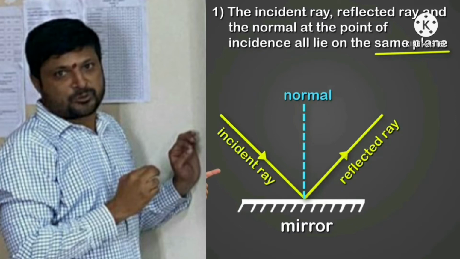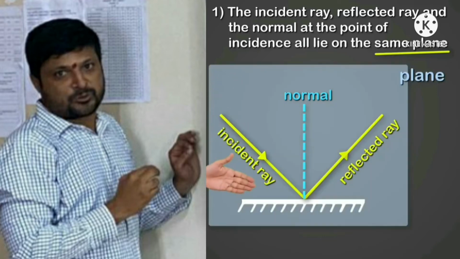Is it the mirror? It's not the mirror. In fact, the first law does not even talk about the mirror. It's this flat surface that is perpendicular to the mirror, and as you can see, the incident ray, the reflected ray, and the normal all lie on this flat surface, which is our plane here.